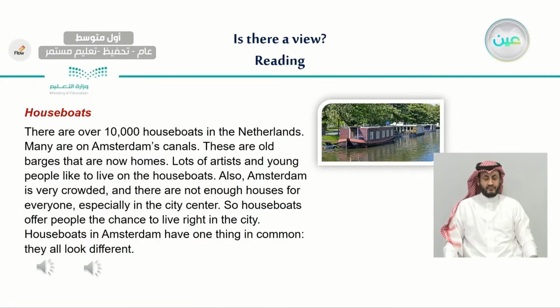Houseboats. There are over 10,000 houseboats in the Netherlands. Many are on Amsterdam's canals. These are old barges that are now homes. Lots of artists and young people like to live on the houseboats. Also, Amsterdam is very crowded, and there are not enough houses for everyone, especially in the city center. So houseboats offer people the chance to live right in the city. Houseboats in Amsterdam have one thing in common: they all look different.